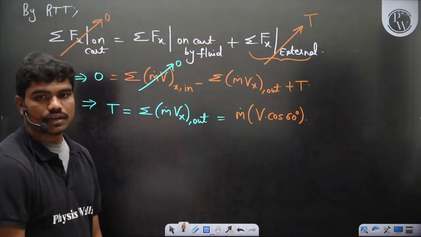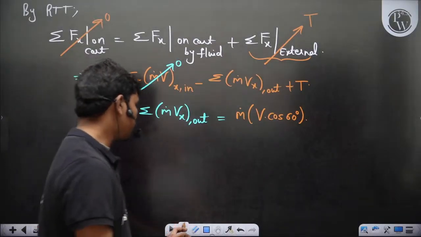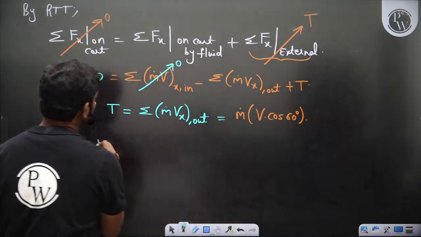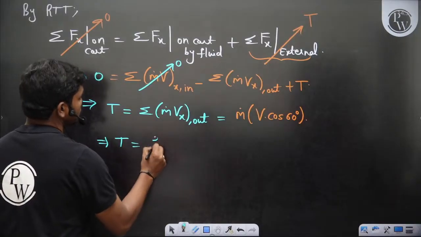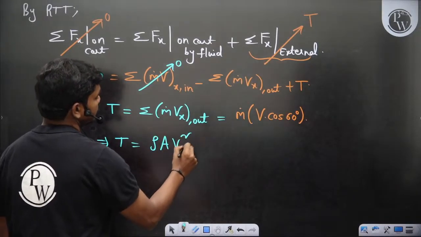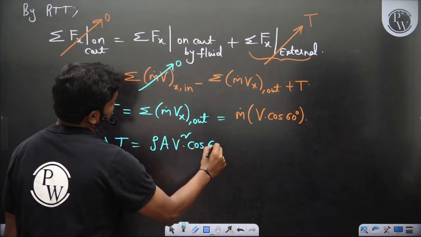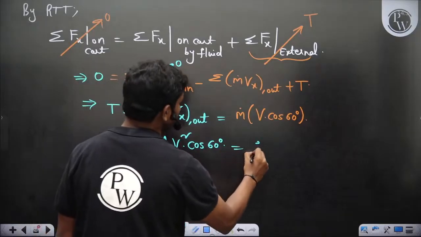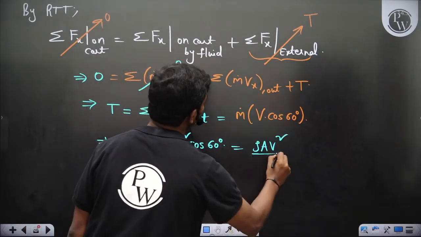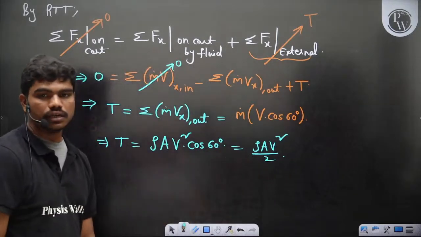Okay, and you can write m dot as rho A V, so rho A V squared into cos 60 is what you have, and cos 60 is 1 by 2, so rho A V squared upon 2. So that's the tension in the rope actually here.